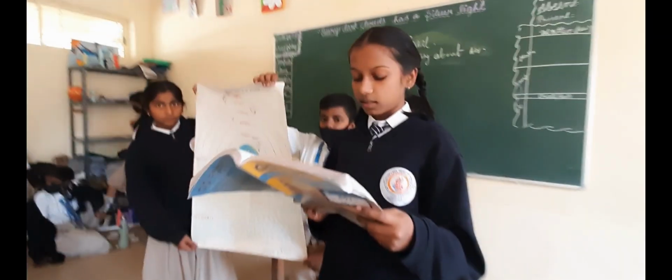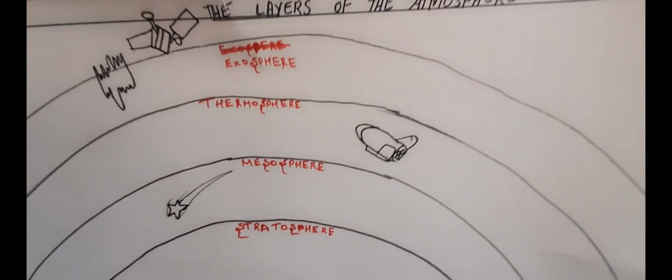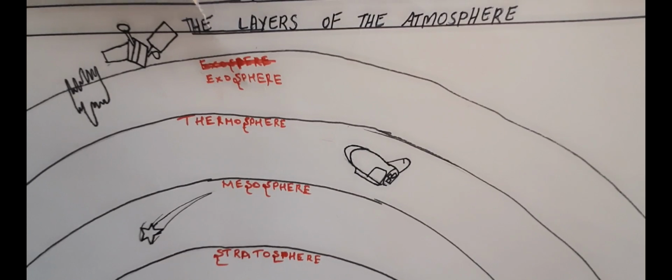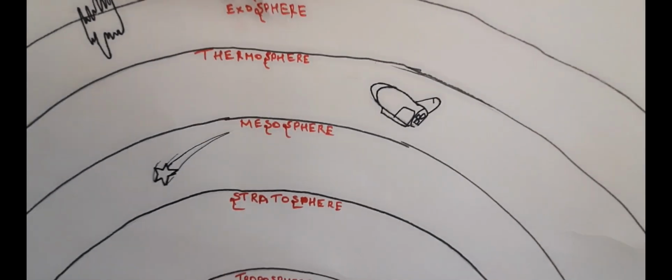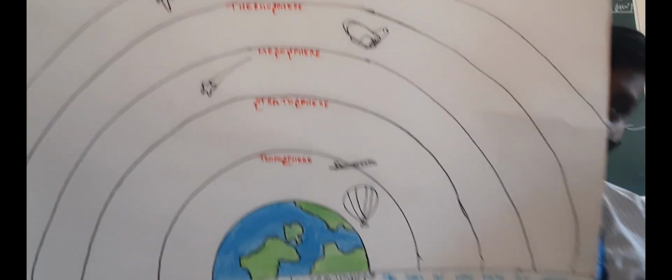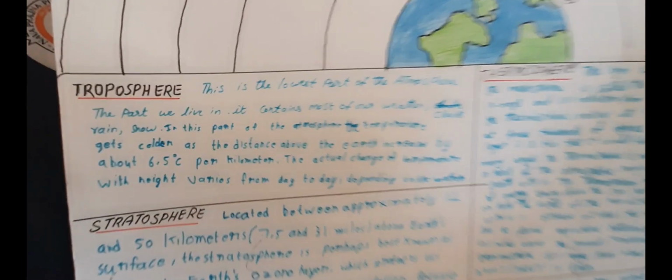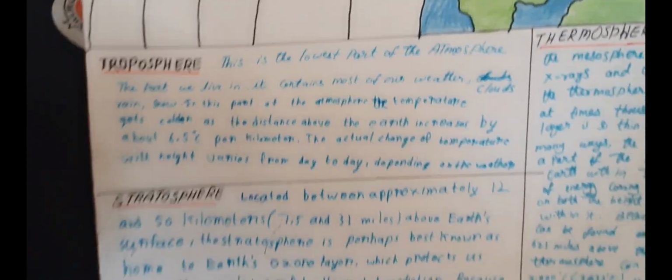Moreover, most of the weather phenomena like rainfall, fog, hailstorm, etc. take place here. This layer forms 80% of the mass of the atmosphere. The temperature in the troposphere decreases with height. This is the reason why mountains have lower temperature than plains. The word troposphere has been derived from a Greek word, tropos, which means turning or mixing.